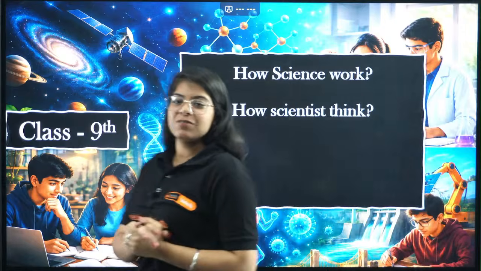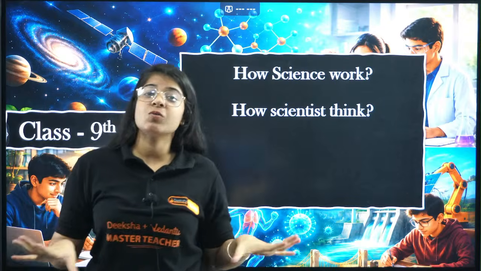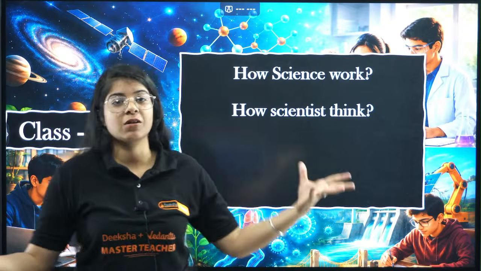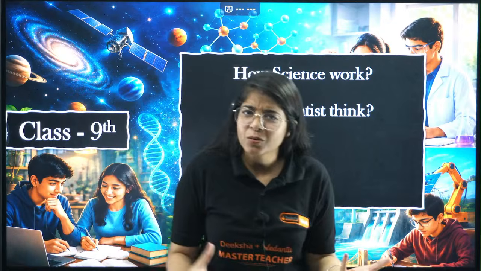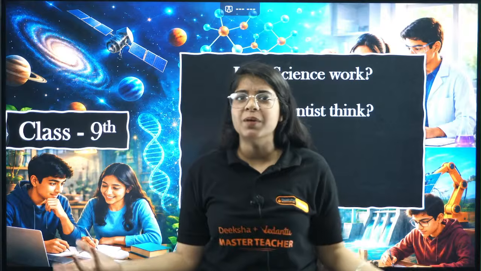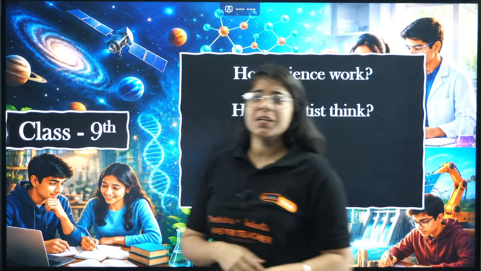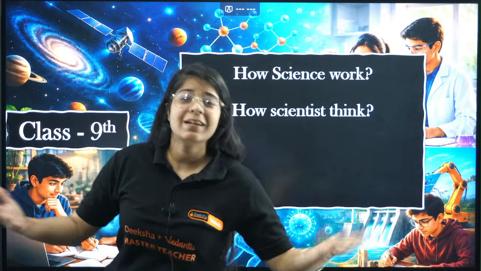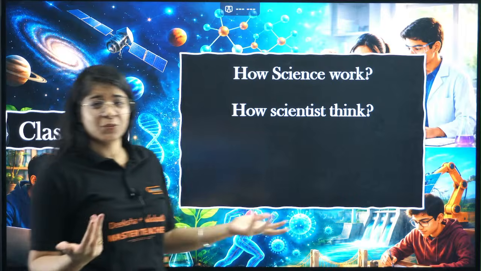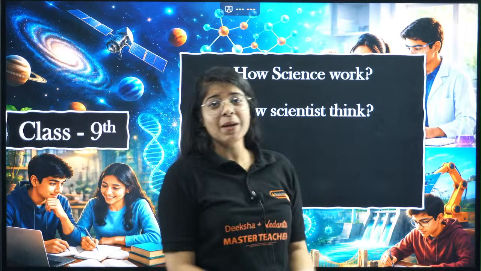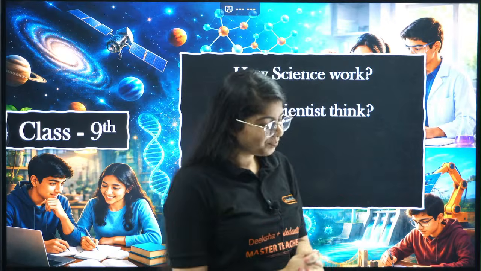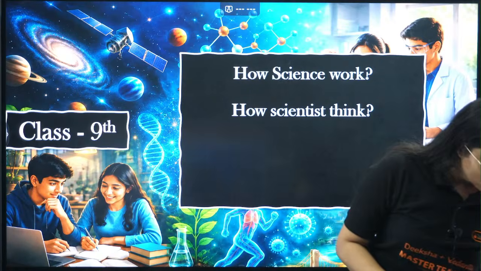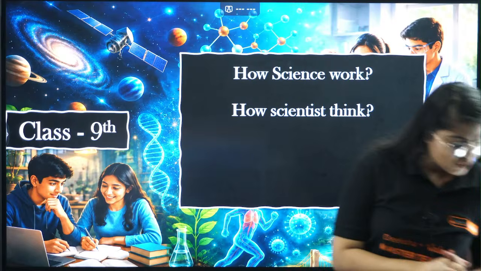In the new book, one thing it talks about is how scientists work. Imagine studying how Isaac Newton thought about gravity by seeing just an apple, or how Albert Einstein gave us the big photoelectric effect by looking at maybe a solar cooker, or sunlight. That's crazy, right? We are going to see all of that in this video.